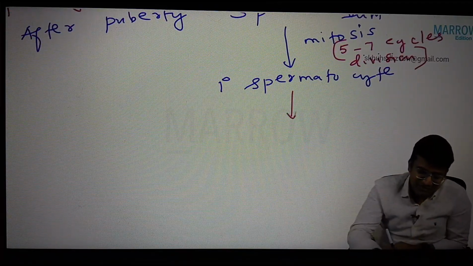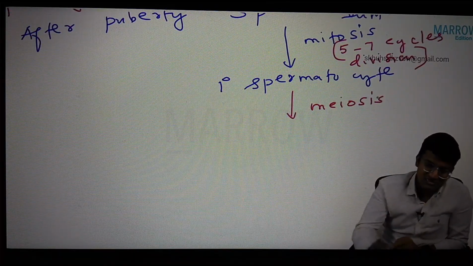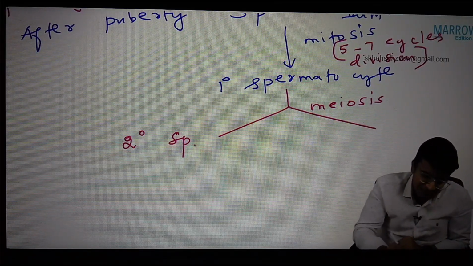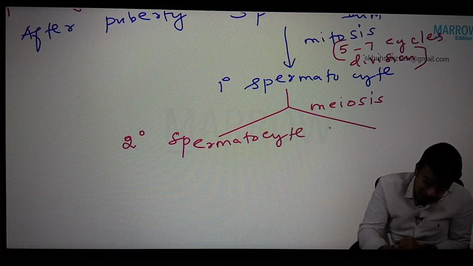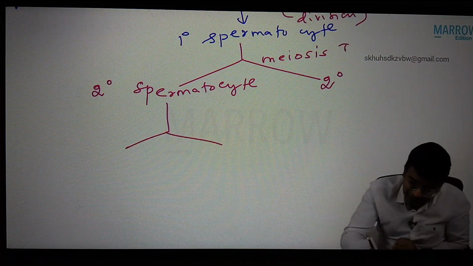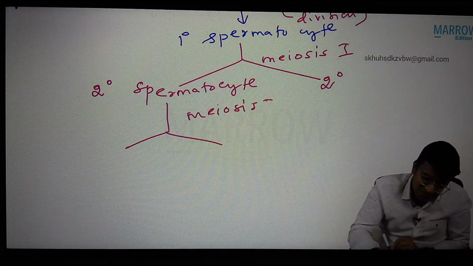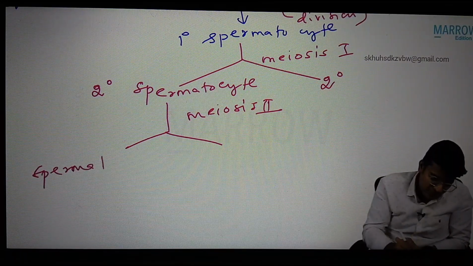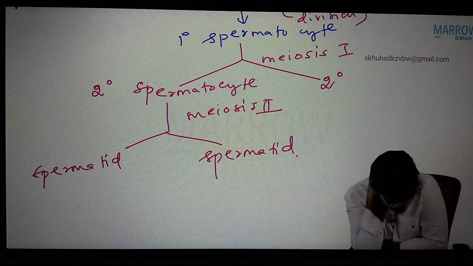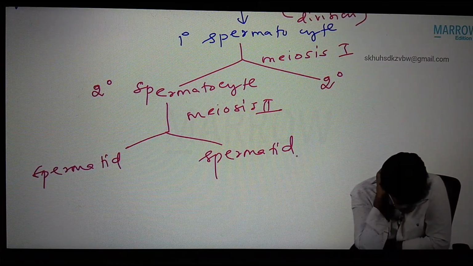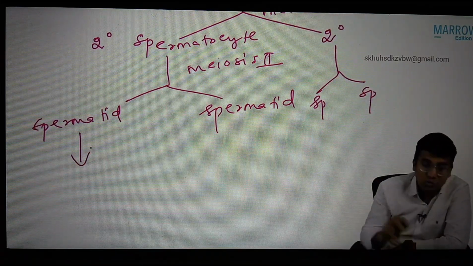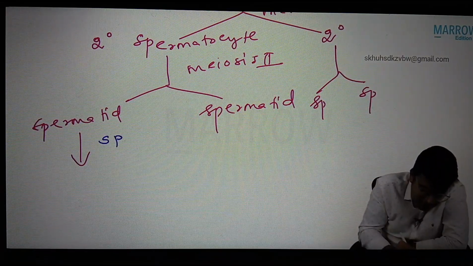Now this primary spermatocyte, by meiosis, is converted to 2 secondary spermatocytes. Then each secondary spermatocyte, again by meiosis 2, forms 2 spermatids. Now the spermatid undergoes one special process called spermiogenesis.